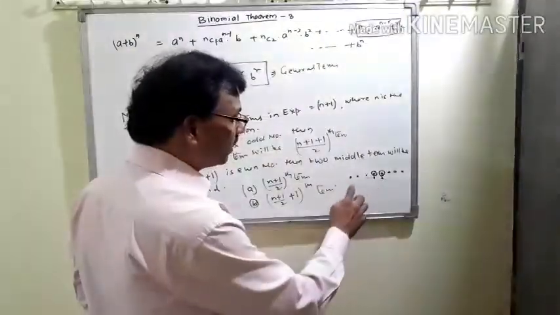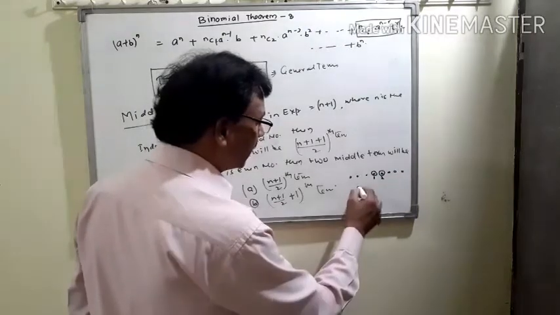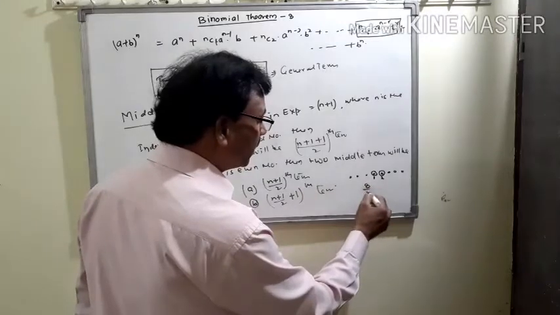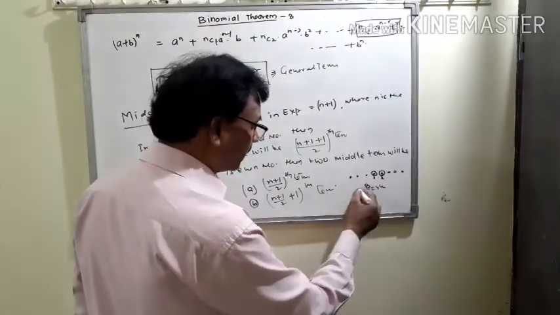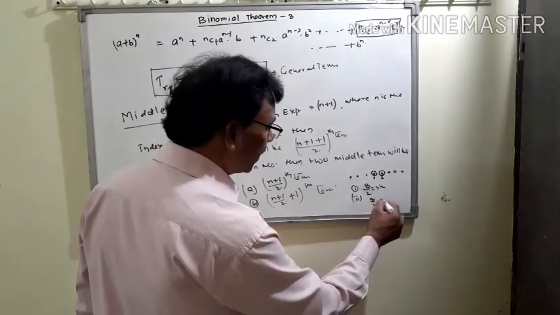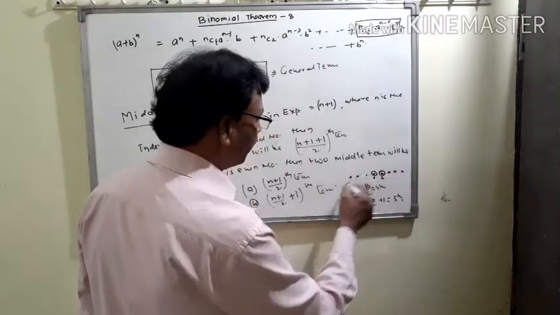How to find them? Since n equals 8, the first middle term will be 8 by 2, that means the fourth term. And the second is 8 by 2 plus 1, which will be the fifth term.